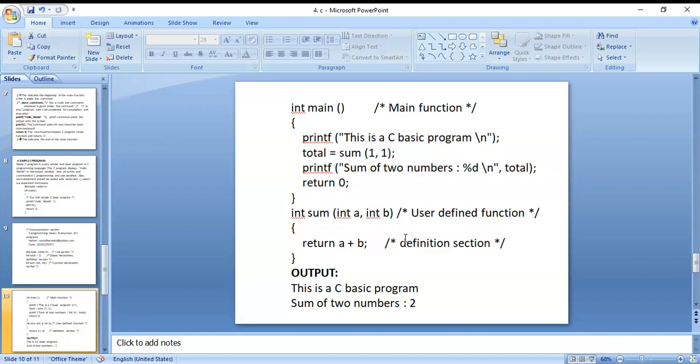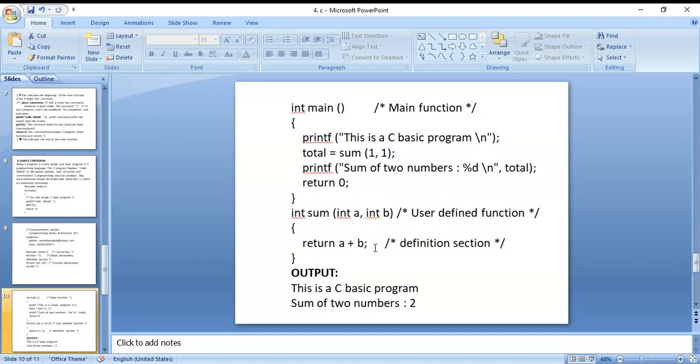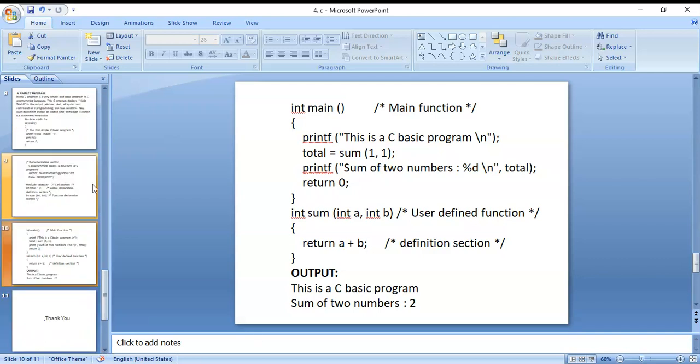This is the definition section. Now, what are the values in A and B? A and B values here. Okay. A and B. This is called the definition section. In the definition section, they have written A plus B. Okay, here some values 1 comma 1. 1 comma 1 means here 1 plus 1. This is the A value and this is the B value. A plus B.